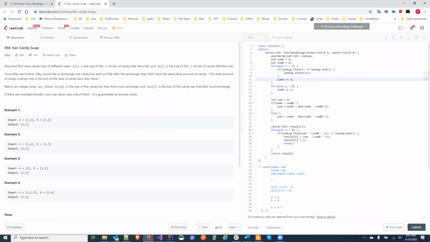Okay, but one thing, when you divide it by 2, whenever you get a difference, you might get a remainder. So what do you do with that remainder? No, why do you think that I'll get the remainder? They are telling that the answer exists, so definitely it has to be equal. It says that the answer exists.